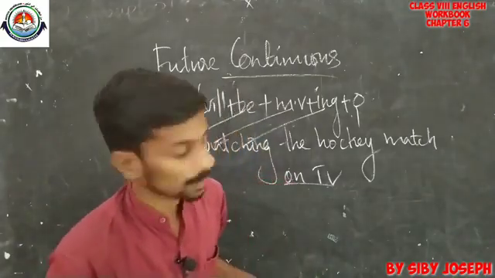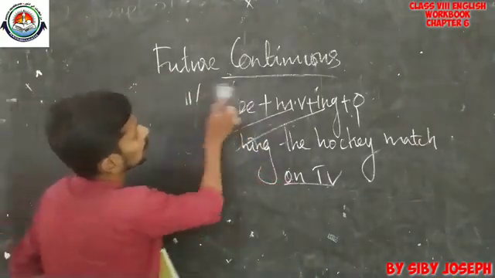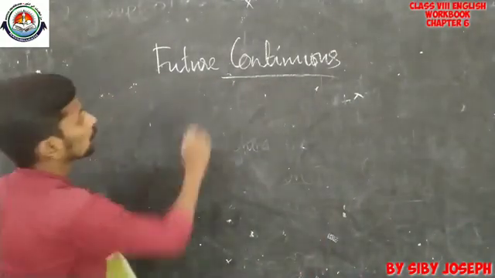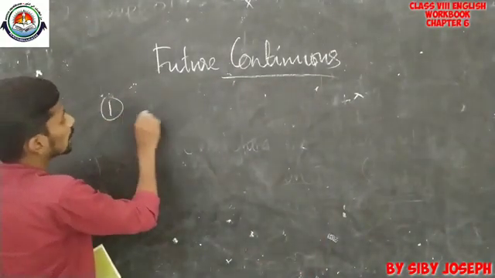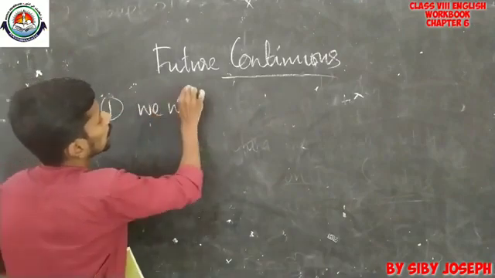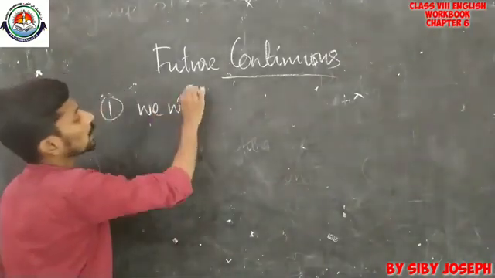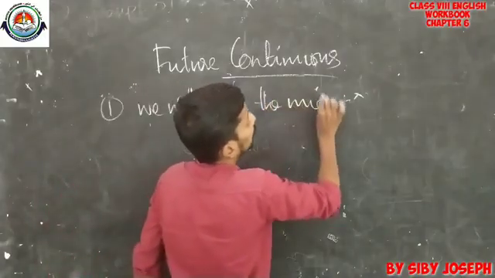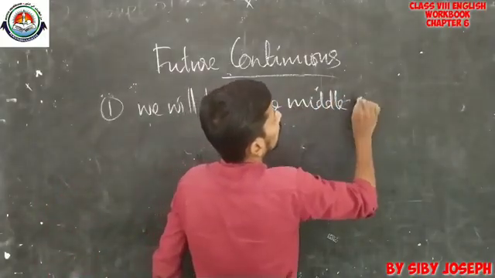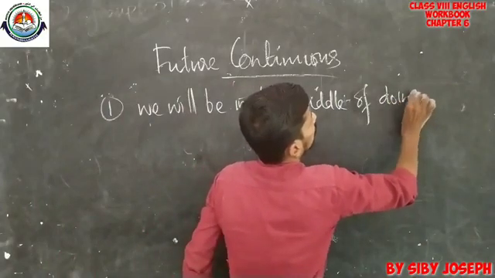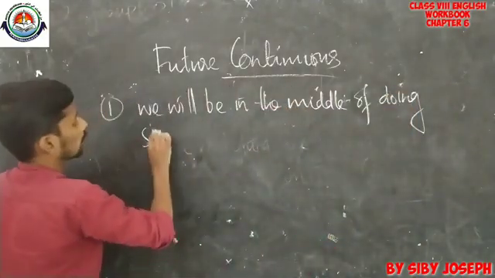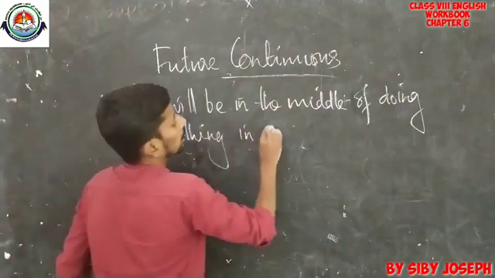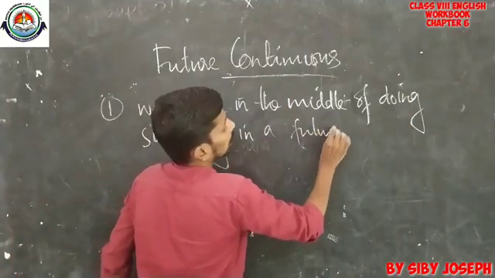So the first usage of future continuous is to say that we will be in the middle of doing something in a future period.